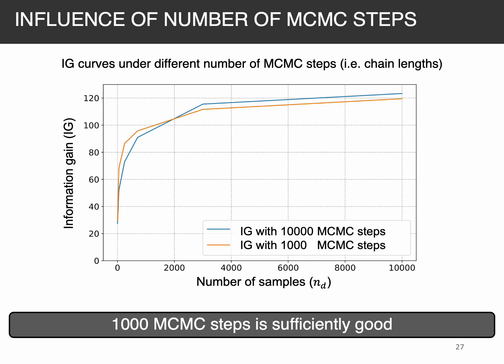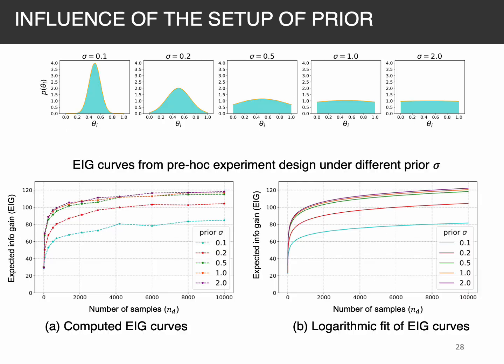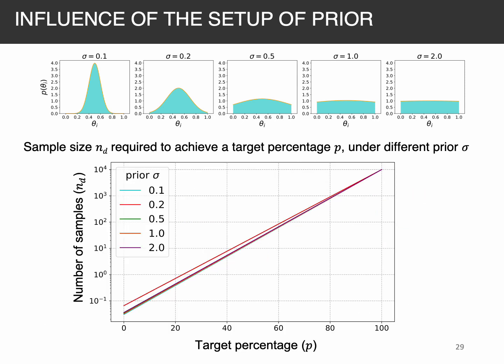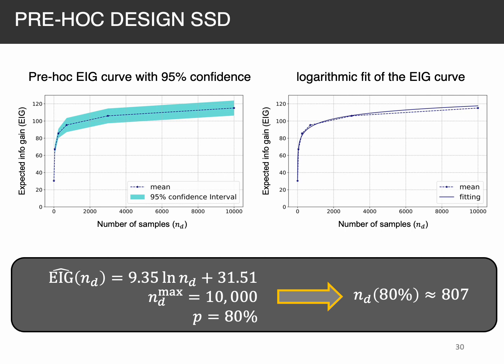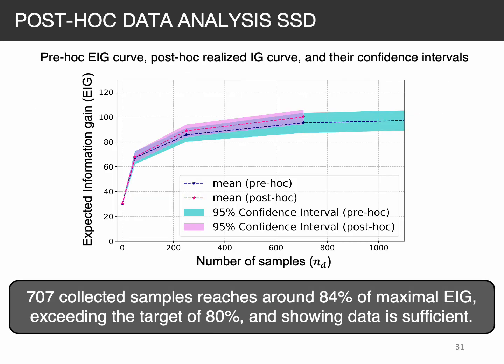And then we validated that our method is robust for different numbers of MCMC steps and different priors, which all result in similarly shaped EIG curves and similar numbers of recommended samples, so we simply pick one of the priors. For pre-hoc design, we compute the required sample size for 80% of maximum EIG to be around 807 samples. And our post-hoc analysis showed that the 707 samples we have collected is sufficient.